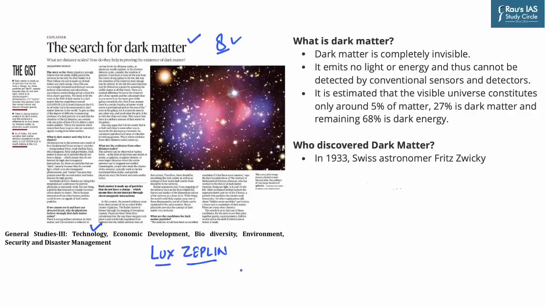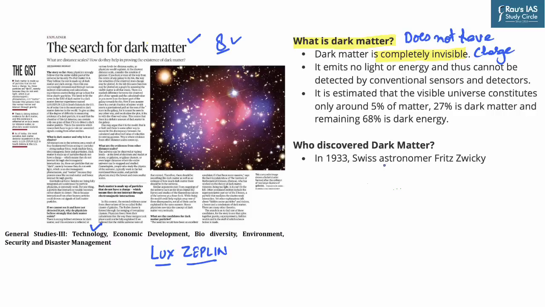Now, in this context, let's first understand what is the meaning of dark matter and why dark matter is important for us. As the name suggests, dark matter is something which is completely invisible, so we cannot see it. The primary reason for this is that this matter does not have any kind of charge.